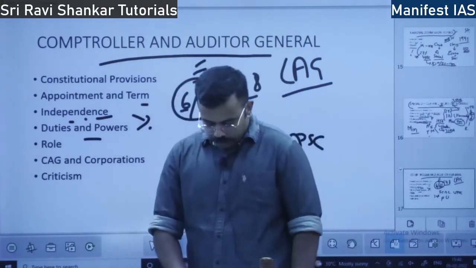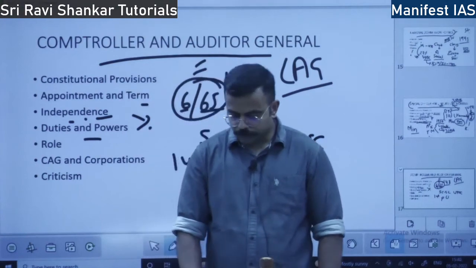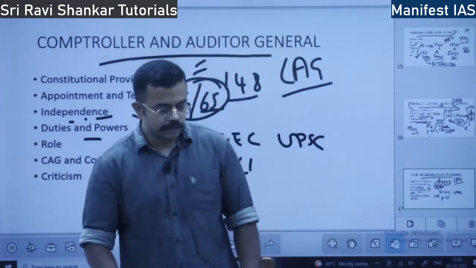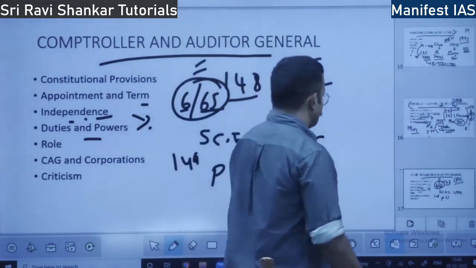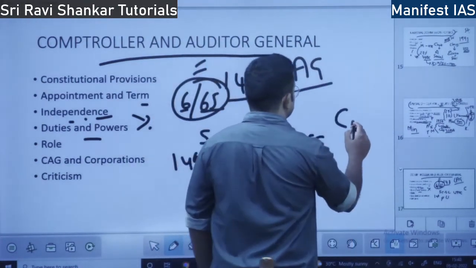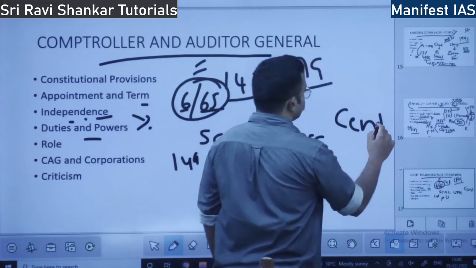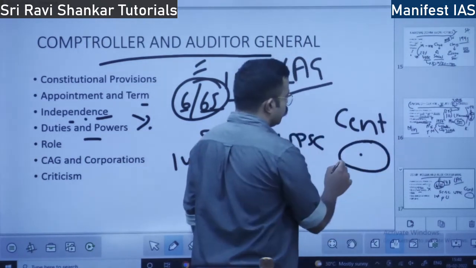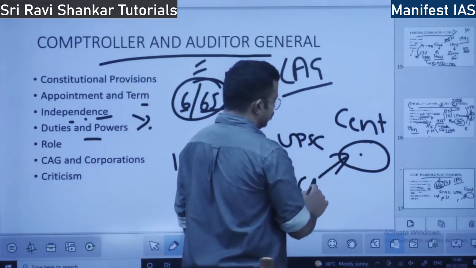He advises the president. He gives timely advice to the president with respect to how the accounts have to be kept. Just like you maintain your account, the central government also maintains its account. How should this account be maintained? Who gives suggestions? It is the CAG.